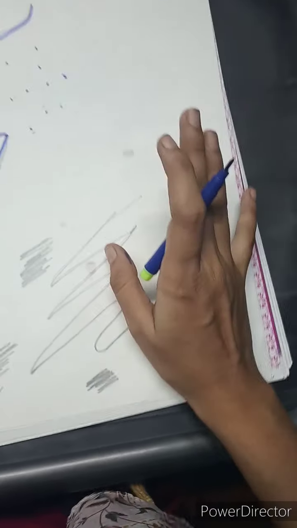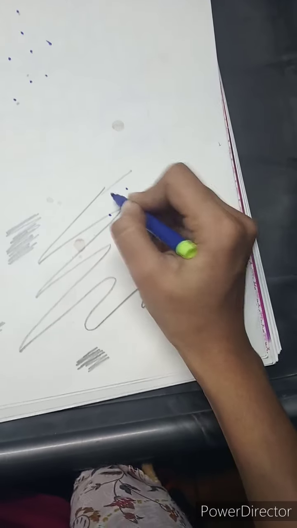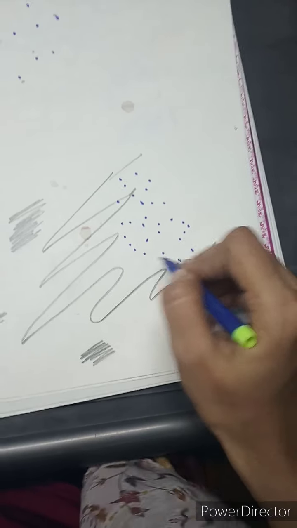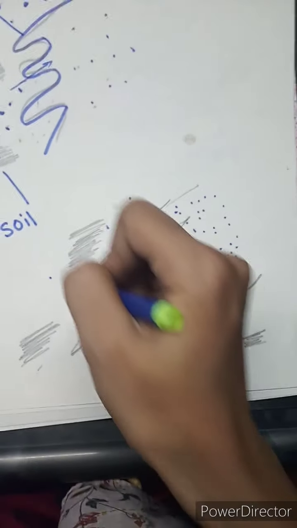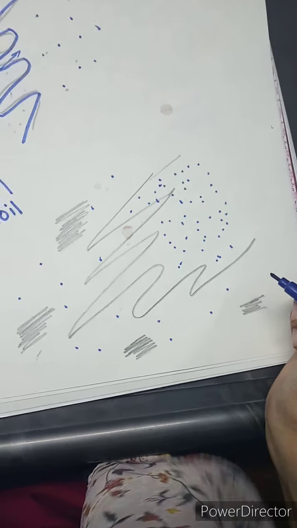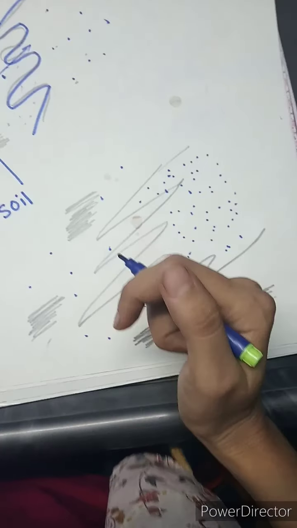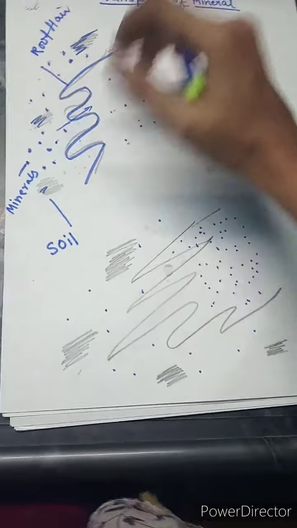Now suppose minerals are more in the root hair, higher concentration of mineral present in the root hair, and less concentration of minerals in the soil. Now what will happen? It is against the concentration gradient, means it is not a normal thing that we can take a passive transport.